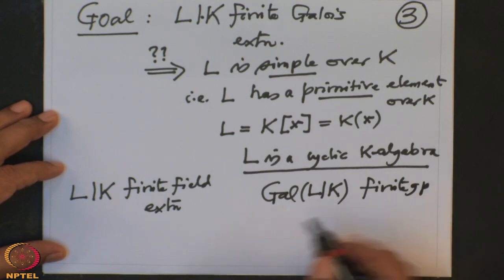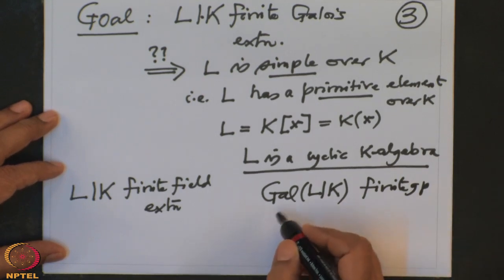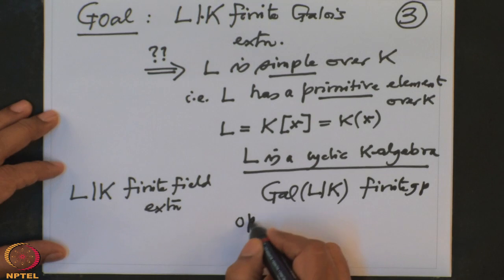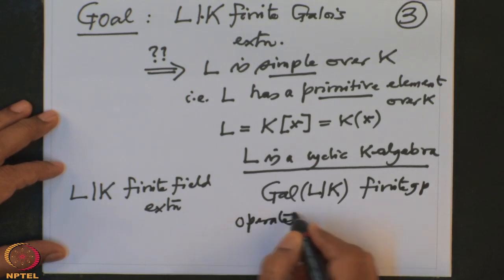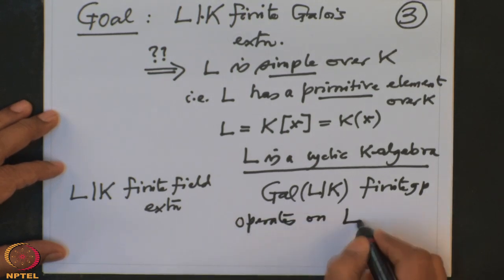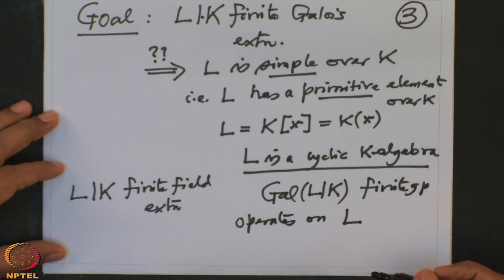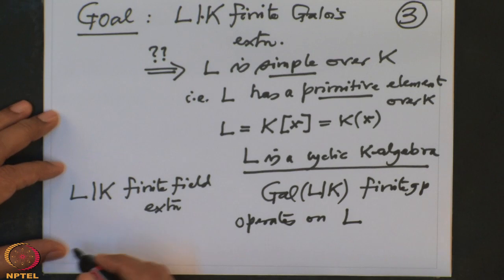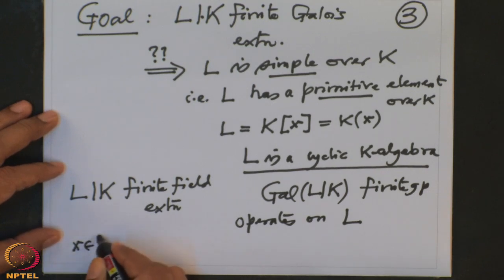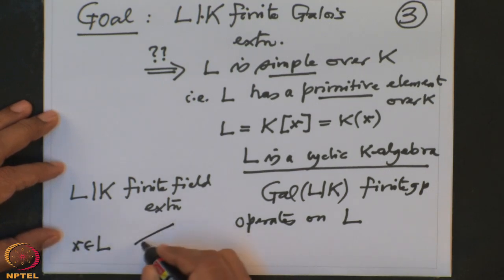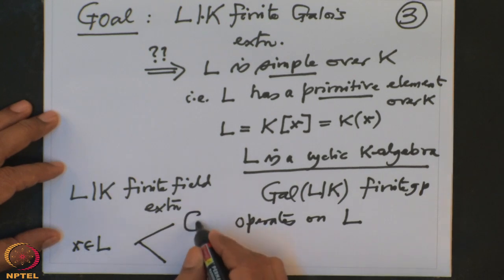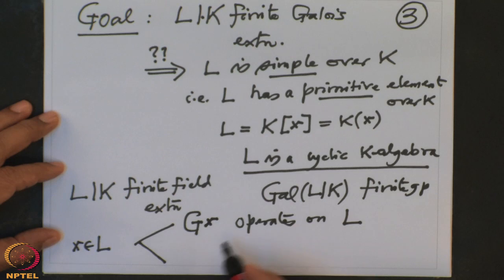This group obviously acts in a natural way, it operates on L. It operates on L means, given any element x in L, I have two things attached to that, namely the orbit of x, those are the g multiples of x, and the isotropy G_x.